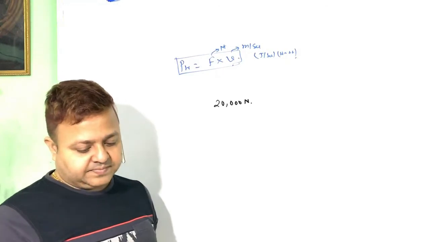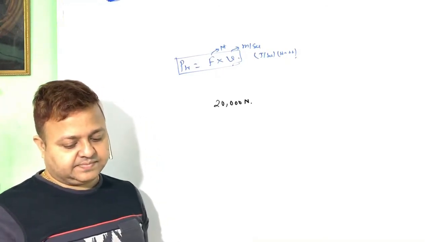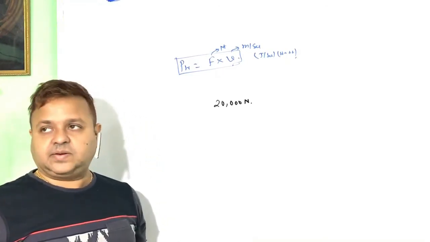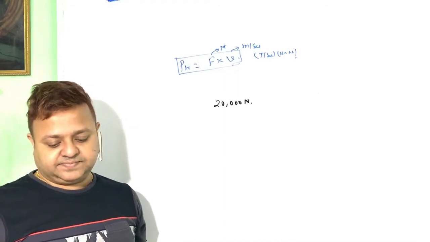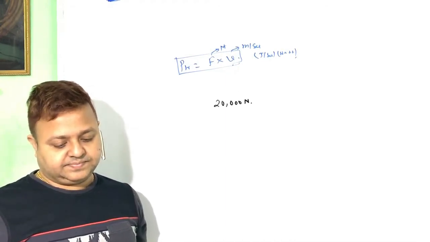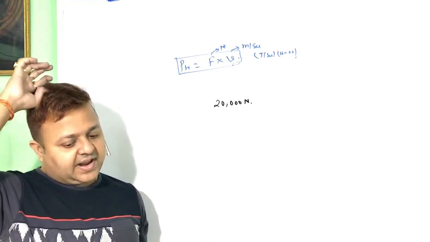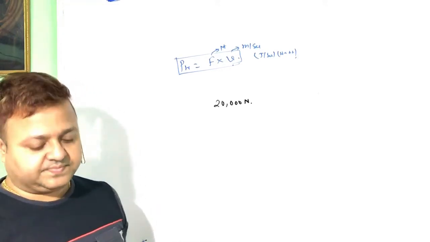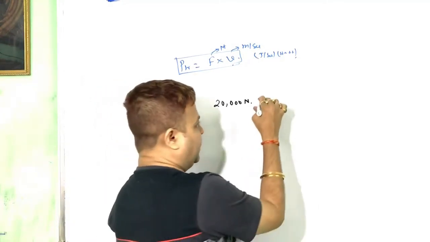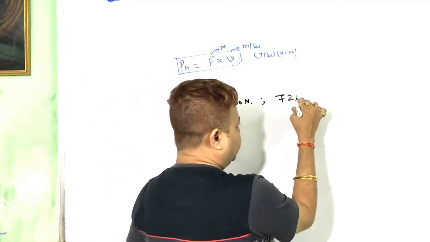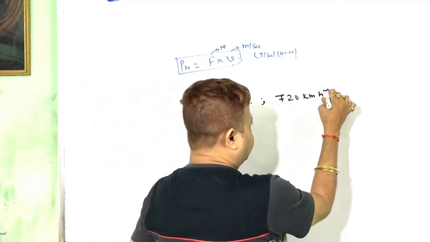Calculate the power of the engine if the aircraft is flying with a speed of 720 km per hour.